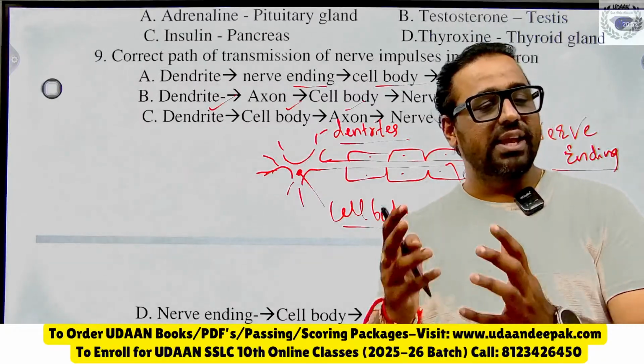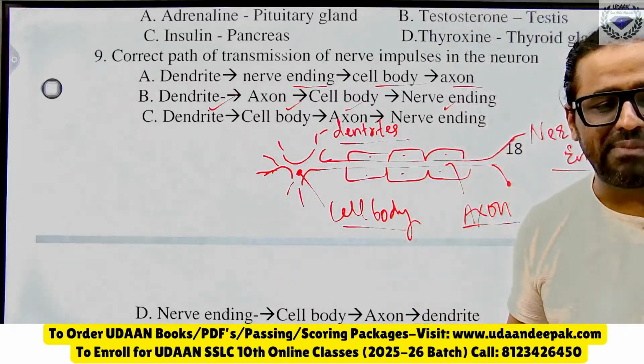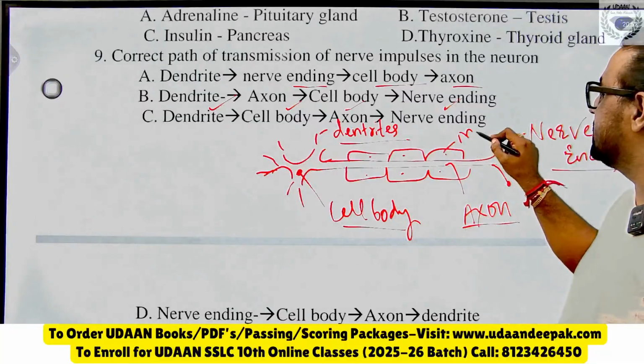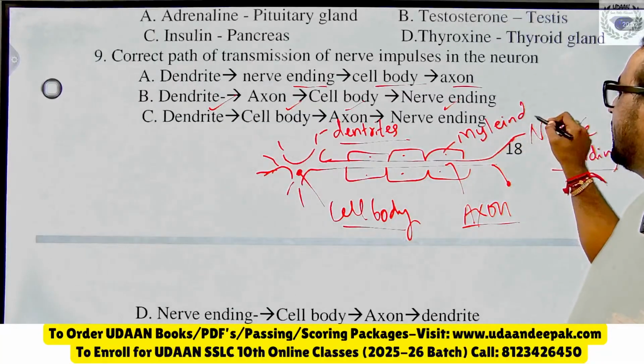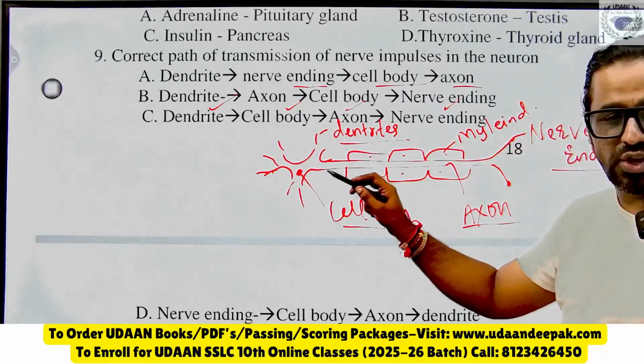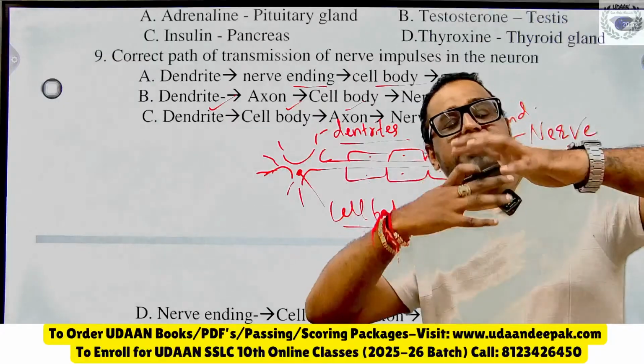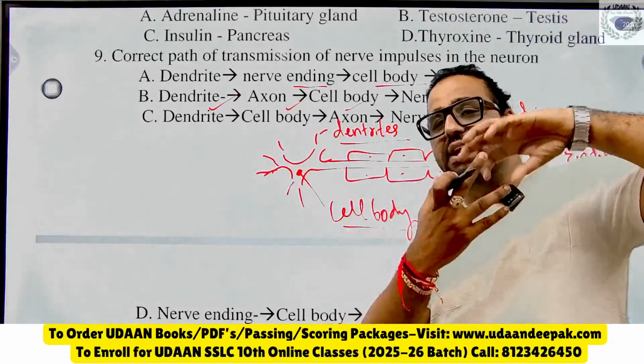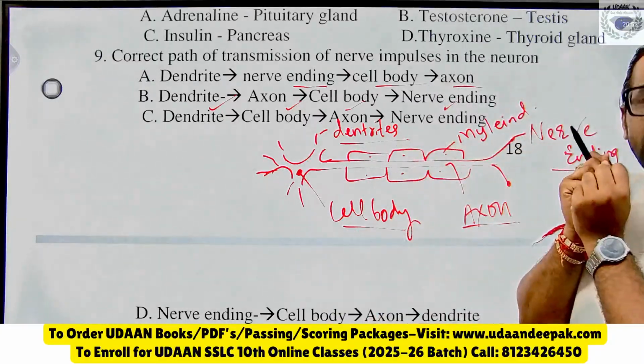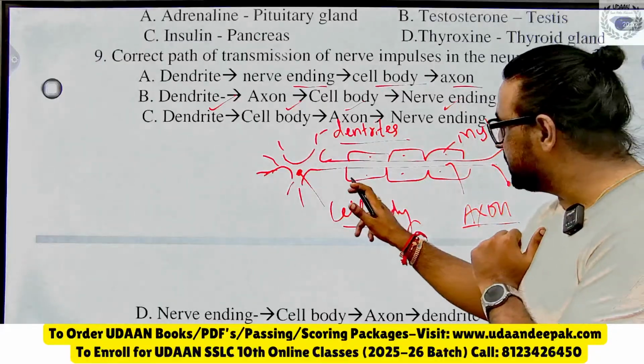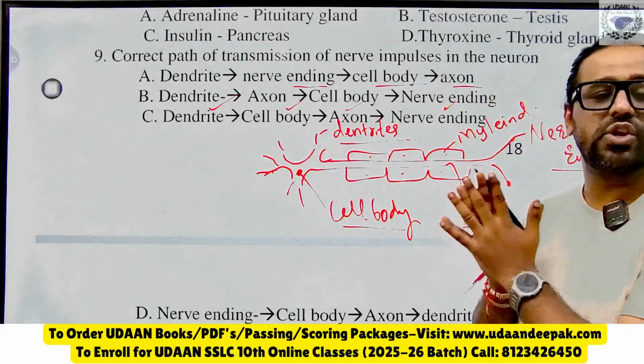Sir, what is the role of myelin sheath? See, the myelin sheath is a shield, a protective layer. It just protects the axon. It covers the axon, absorbs shocks and protects it. That is the function of the myelin sheath.